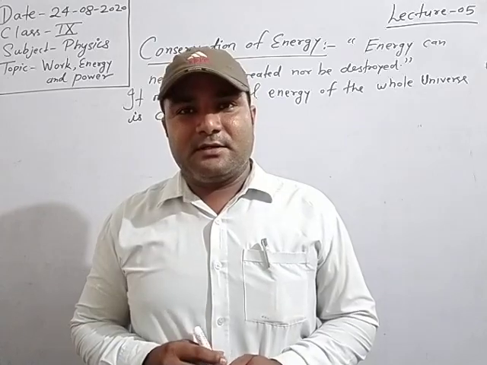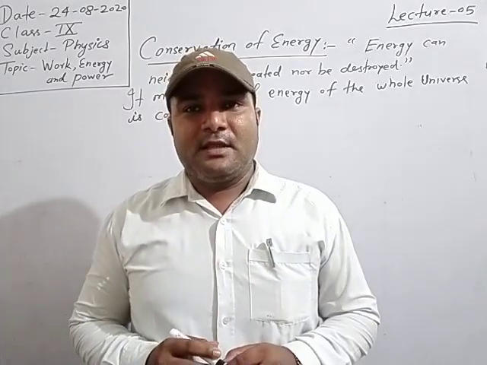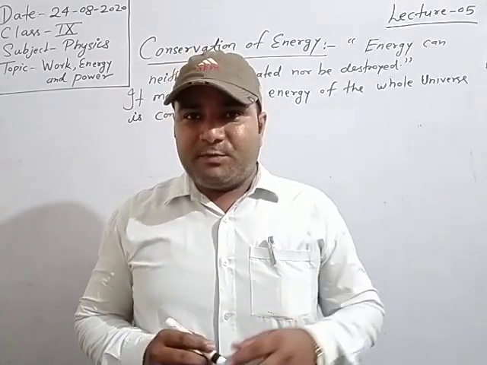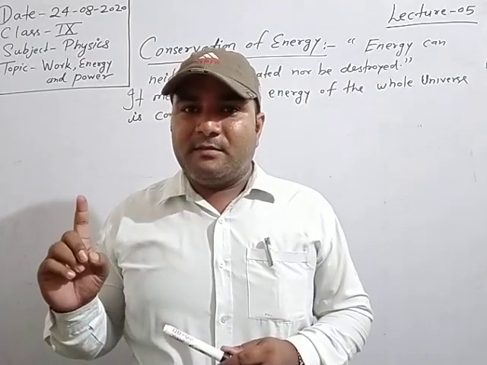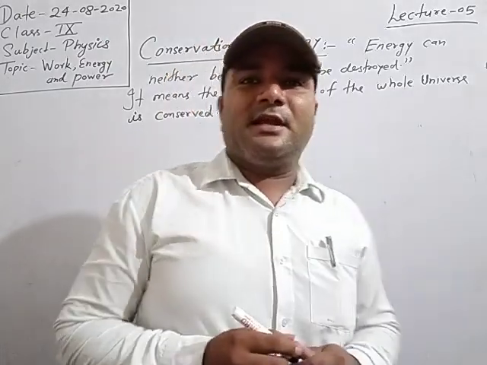And in the process of conservation of energy, we will derive a simple formula, that is the mechanical energy proof. And mechanical energy here means what? That is the sum of potential energy and kinetic energy.